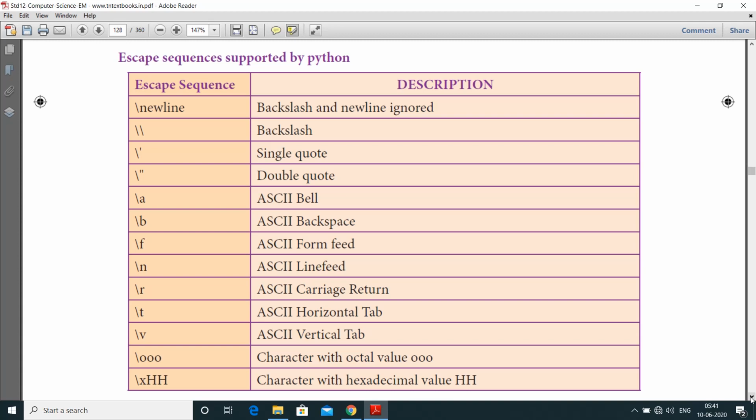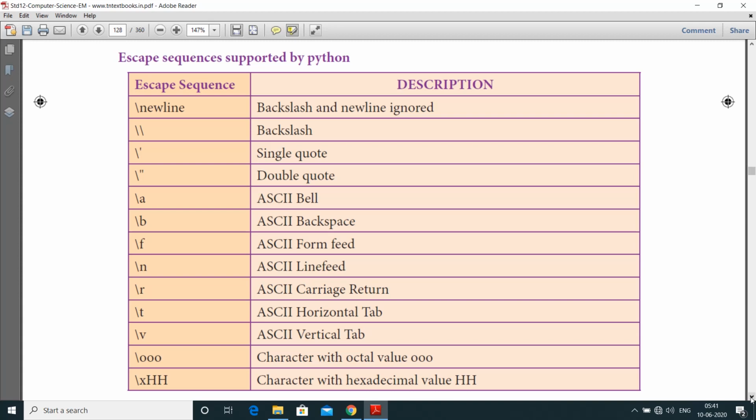Next one is slash OOO, character with octal value. It specifies any character in ASCII with a 3-digit octal value. As well as next one is slash XHH, character with hexadecimal value HH. It specifies any character with a 2-digit hexadecimal value.